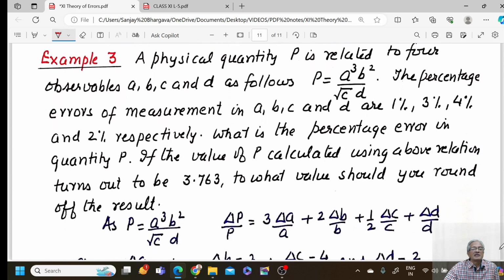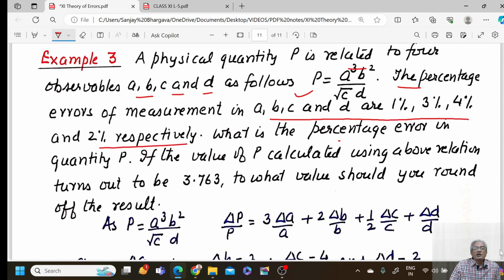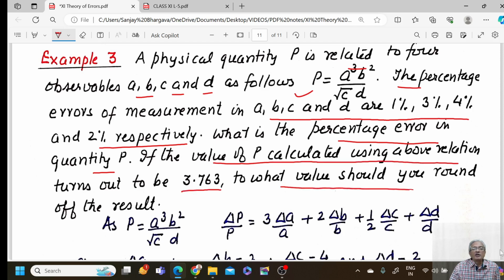Then I have another example. A physical quantity P is related to 4 observables A, B, C and D as follows. P would be A cube B square upon under root C into D. The percentage error in the measurement of A, B, C, D are 1%, 3%, 4% and 2% respectively. What is the percentage error in the quantity P? If the value of P calculated using above relation turns out to be 3.763, to what value should you round off the result? So we utilize the concept here.